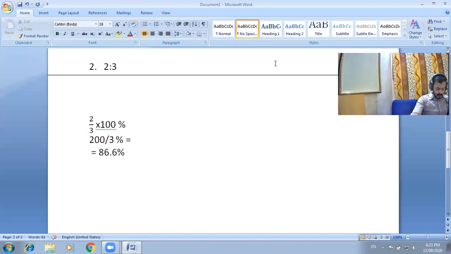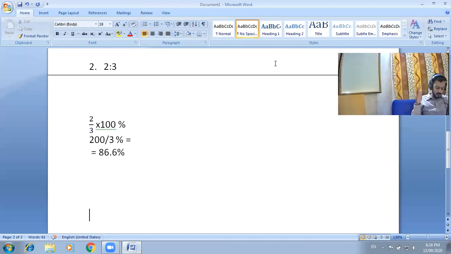72 percentage of 25 students are good in mathematics. Okay, it is very good news, because 72% of students are good in maths, so the remaining students are good in other subjects. How many are not good in mathematics?